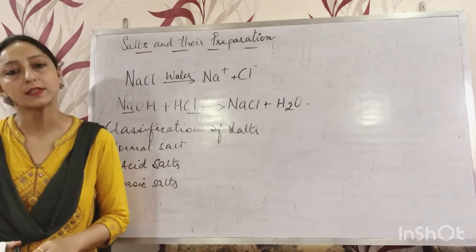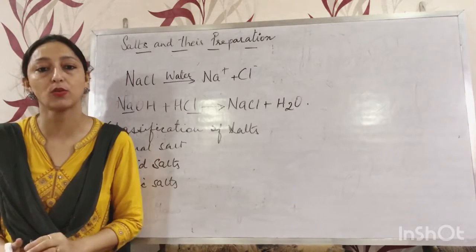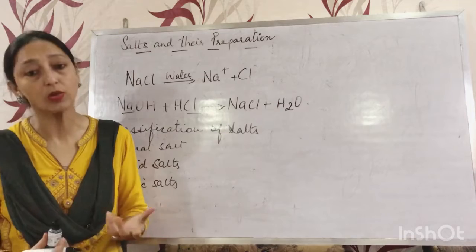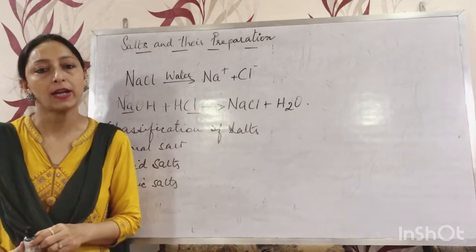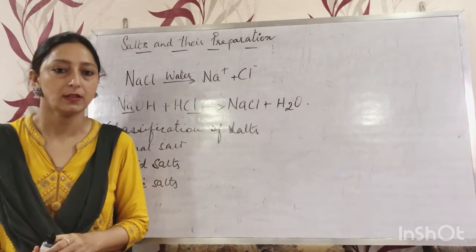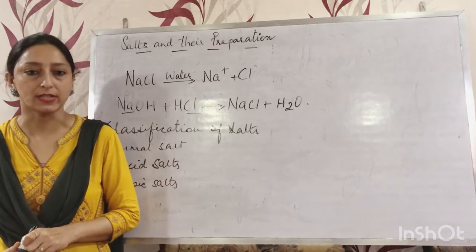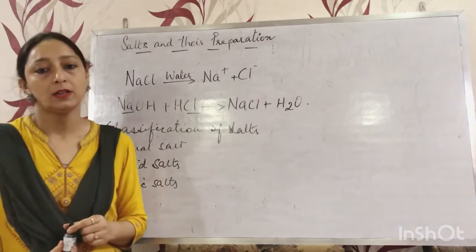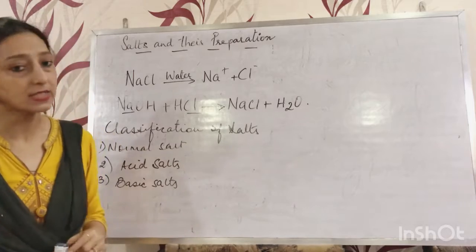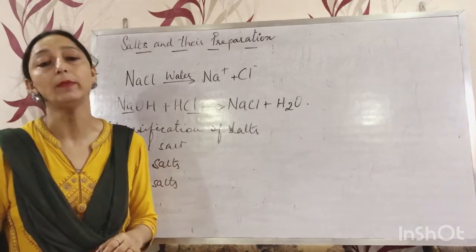Normal salts are the salts which are formed by complete replacement of the ionizable hydrogen atoms of an acid by a metallic or ammonium ion. For example, hydrochloric acid will yield sodium chloride, and sulfuric acid will give sodium sulfate.